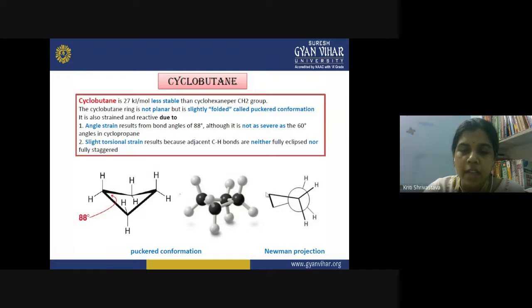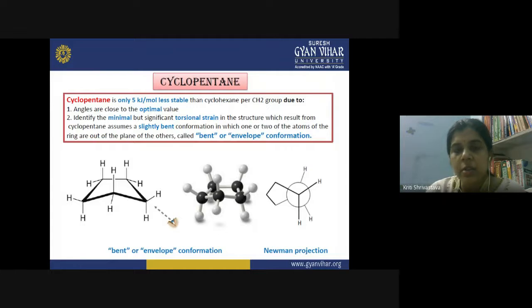But here, because we have two CH2 groups, a little bit of relaxation is given to the molecule, and now it has lesser torsional strain. But yes, it still exists, and the overall strain in the cyclobutane molecule can be attributed to the presence of angle strain and slight torsional strain.